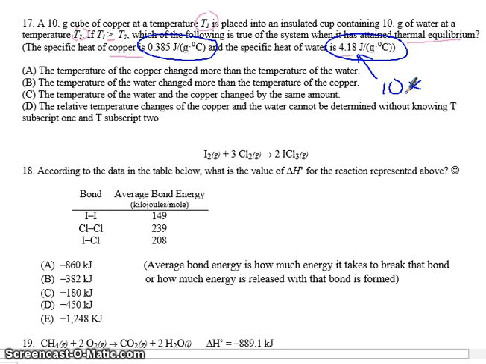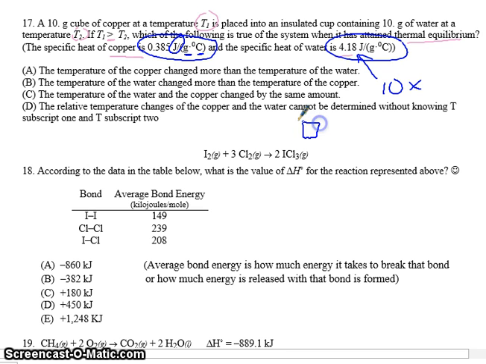And we know this because water has a very high heat capacity compared to other substances. Remember, heat capacity is how many joules it takes to raise the temperature of 1 gram of water by 1 degree Celsius. It takes 10 times more for water than for copper. And this is true of all metals. Metals have a very low heat capacity compared to water. So which of these is true when the two are placed together?